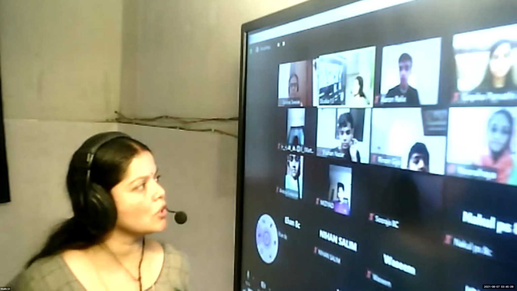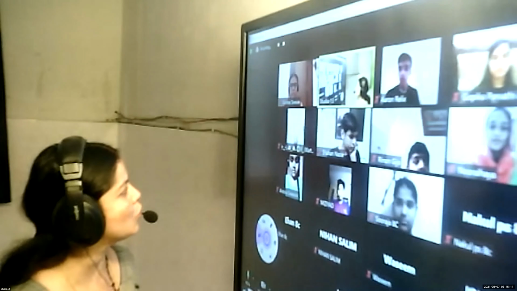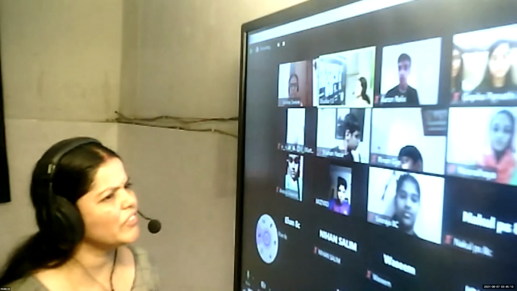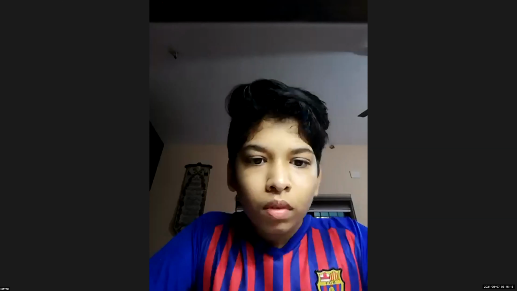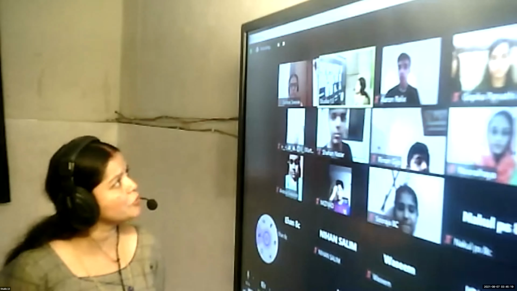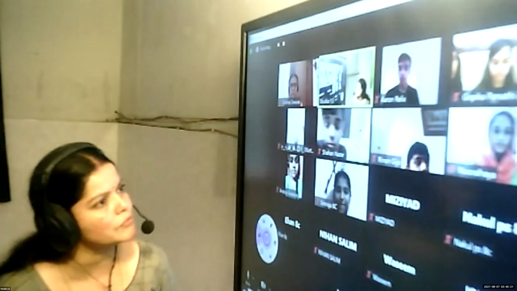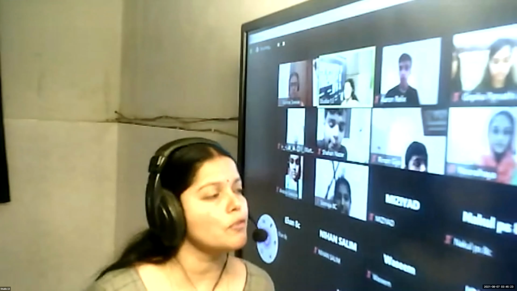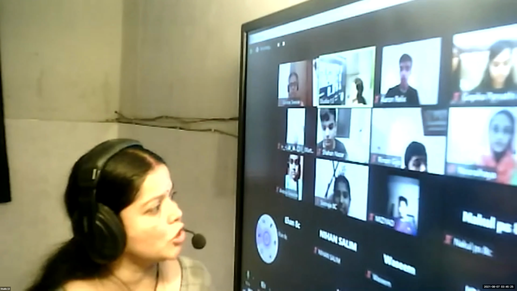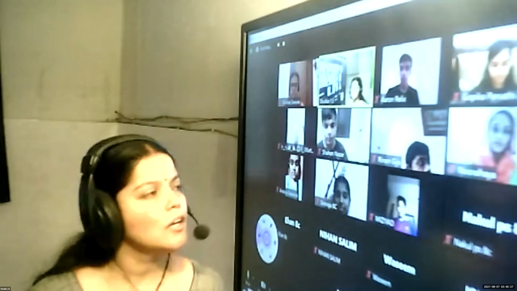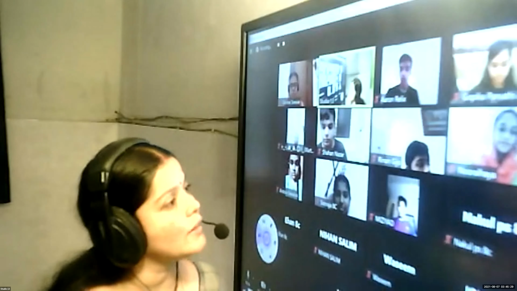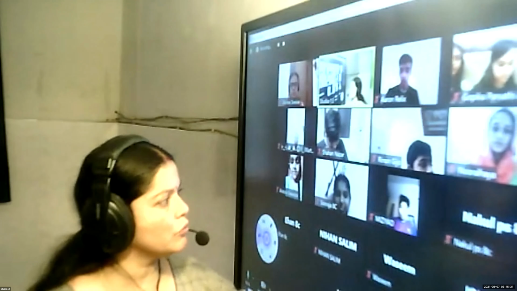As we were discussing finite verbs in the last class, we need to continue, because we were able to complete only up to future continuous, Gopika, right? Gopika Shankar, you said we discussed only up to future continuous in the class. We need to start from future perfect and future perfect continuous, the rule and the finite verb from here.